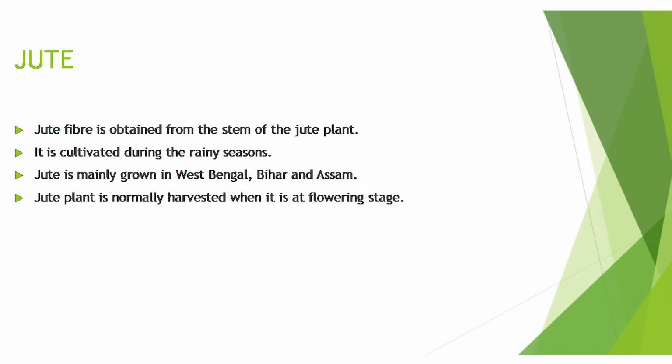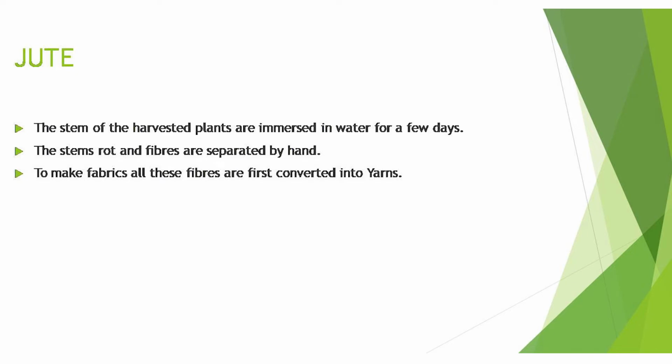Jute fiber is obtained from the stem of the jute plant. It is cultivated during the rainy season in India. Jute is mainly grown in West Bengal, Bihar and Assam. The jute plant is normally harvested when it is at flowering stage. The stems of the harvested plants are immersed in water for a few days. The stems rot and fibers are separated by hand. To make fabrics, all these fibers are converted into yarn.